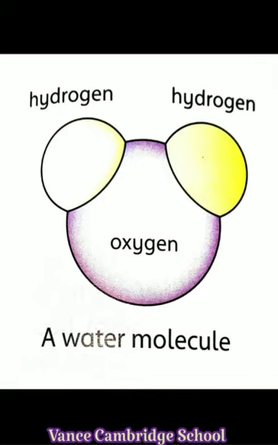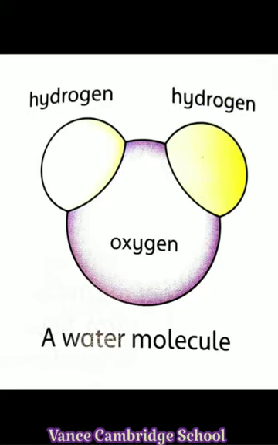A molecule is two or more atoms joined together. You may have heard water called H2O. This is because water molecules are made up of two hydrogen atoms and one oxygen atom.